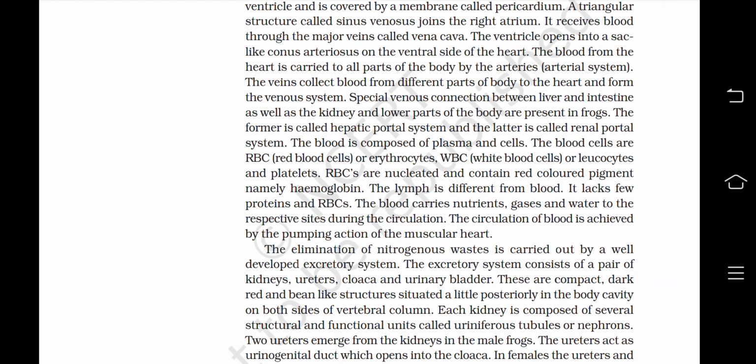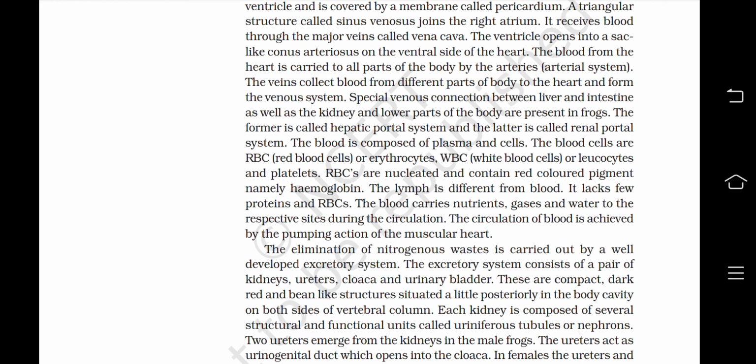The blood is composed of plasma and cells. The blood cells are RBC or red blood cells or erythrocytes, WBC white blood cells or leukocytes, and platelets. RBCs are nucleated and contain red colored pigment, namely hemoglobin. The lymph is different from blood. It lacks few proteins and RBCs.